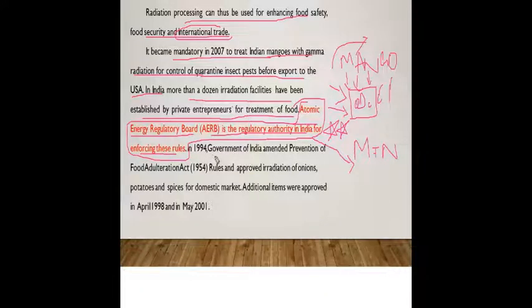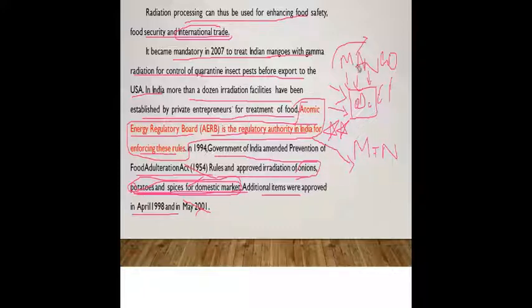Okay, so in 1994, Government of India amended Prevention of Food Adulteration Act rules and approved irradiation of onions, potatoes, and spices for domestic market. Additional items were approved in 1998. See, these rules and dates are not important. So you need to know food irradiation is allowed in India. It's not only for specific kinds of foods. It is also allowed for onions, potatoes, spices in the domestic market. Okay. So every other spice is also available in India for food irradiation among foods.